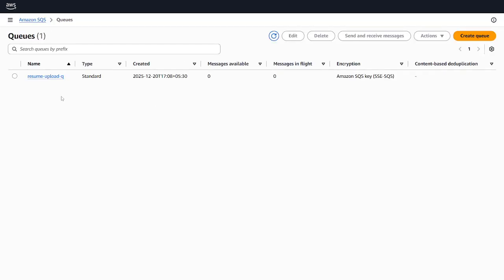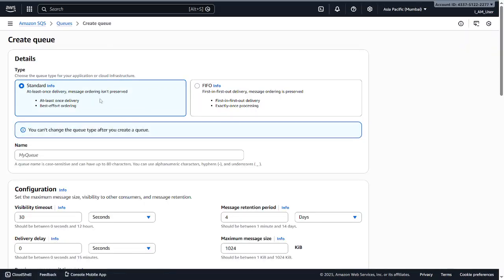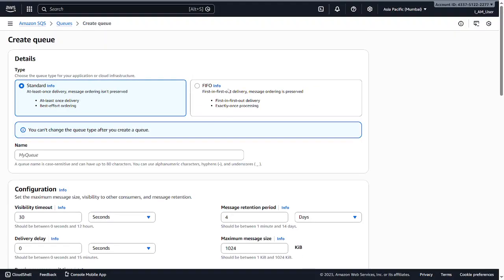What are we going to do here? I already have a queue, but let's see how to create a queue. There are two kinds of queue, a standard queue and a FIFO queue. What does standard queue mean? The order is not going to be so important. We are not going to give so much importance to the order, like the first thing should be done first, whenever the first user needs to get the mail first, the second user is not going to. Those things are the standard. We don't follow those FIFO rules in our standard queue. But when we choose FIFO, we are going to follow those things.